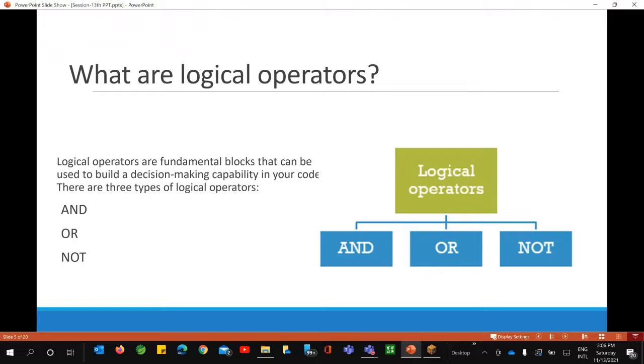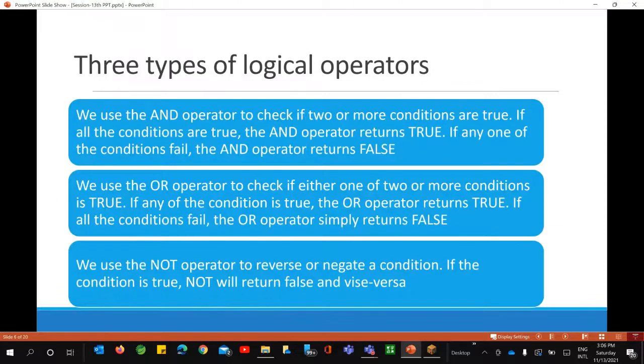Or maybe we can say if you complete your homework, or you complete all the sample papers, then you will get a chocolate. So there is an or. And not means that when you do not complete any of these things, then you will not get a chocolate. So basically we have these three different logical operators, and we need to make them understand.